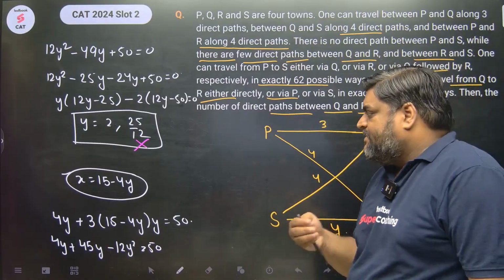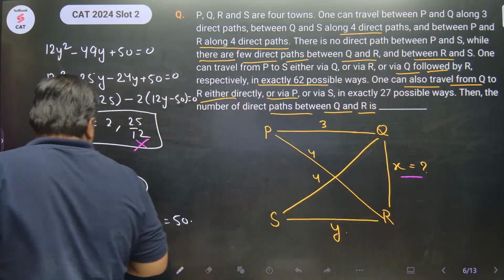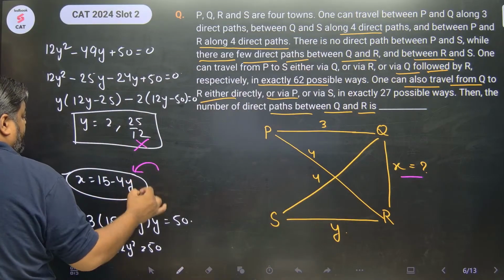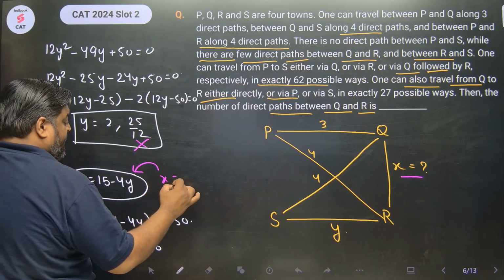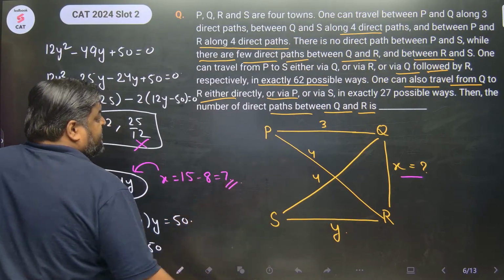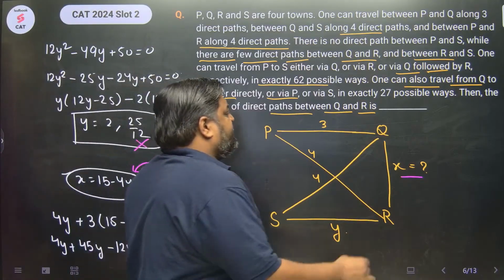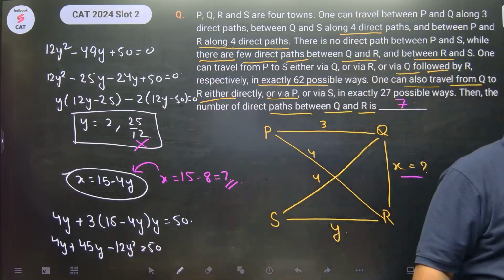Y becomes 2. But we need to find out the value of X. We can put Y is equal to 2 over here and find out the value of X. So X would be 15 minus 8, 7. 7 was the right answer to this question.